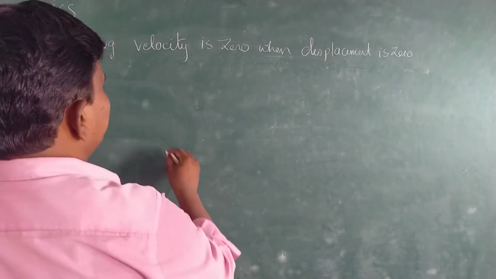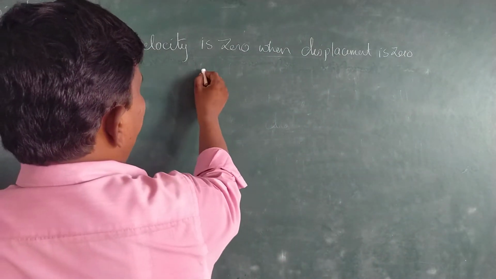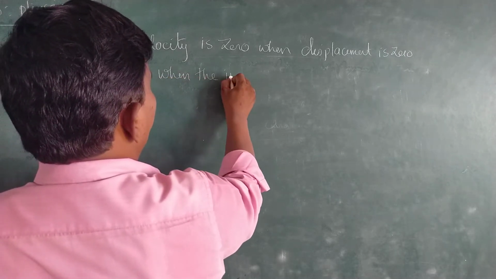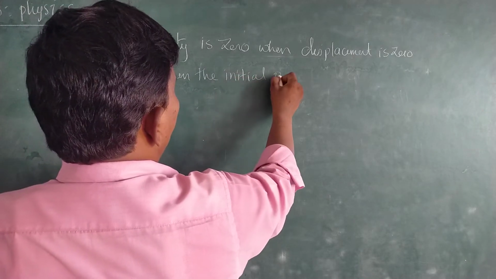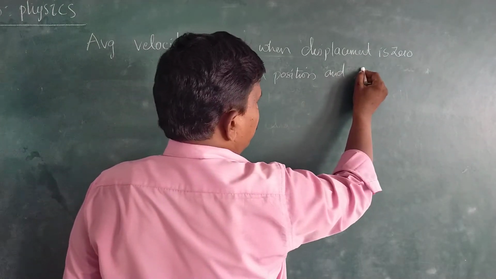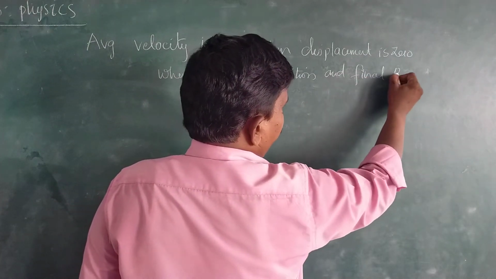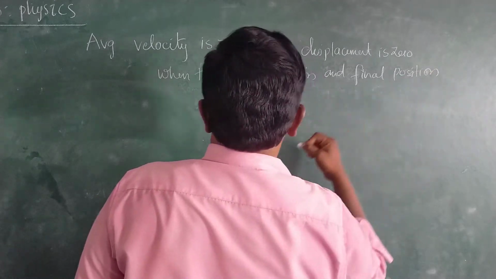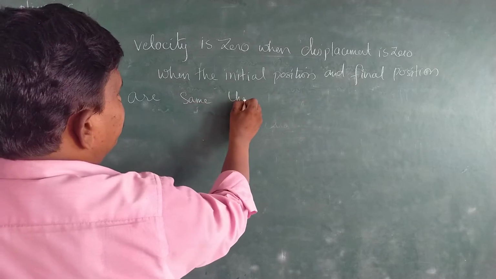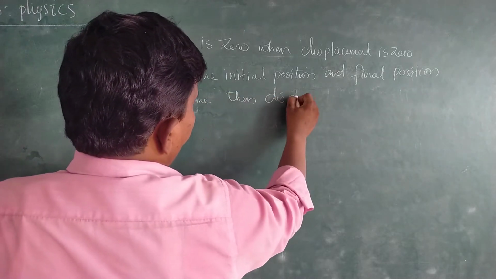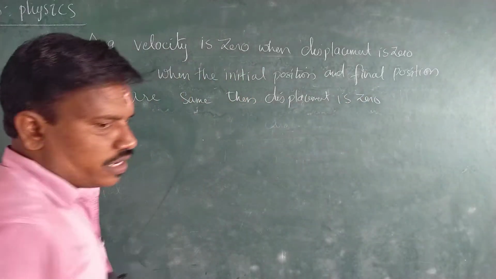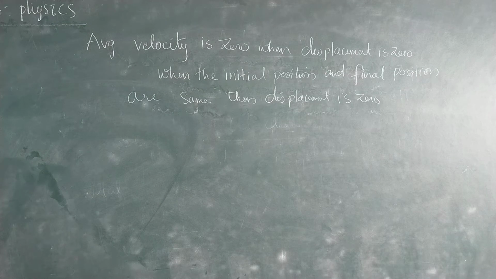When does the displacement become zero? Displacement is zero when the initial position and final position are the same. When the initial position and final position are the same, then displacement is zero. Okay. Now, in the same way, next question.